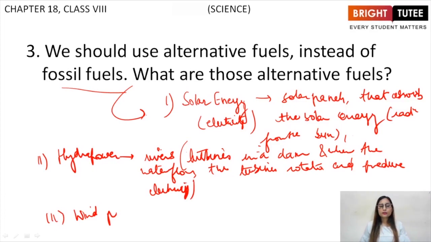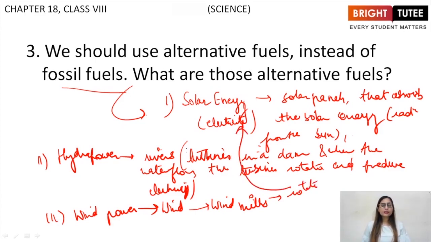Third is wind power. Wind power is basically using the wind to produce energy. We must fix windmills in the area that have winds or high airflow, right? So windmills are fixed and they rotate to produce electricity only.